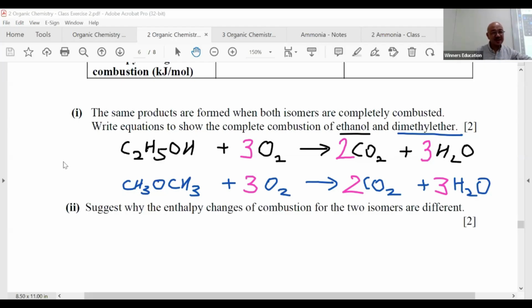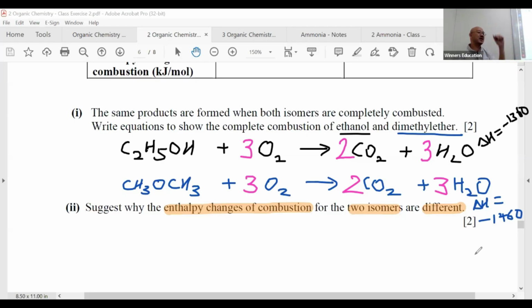They ask why the enthalpy change of combustion for the two isomers is different. Now you look at it, this one has this value, minus 1360. I don't know what the value is, but I think they are different, and that's all I care about. This one, in blue, is minus 1460, something like that. So they ask, hello my friend, why are the two values different?